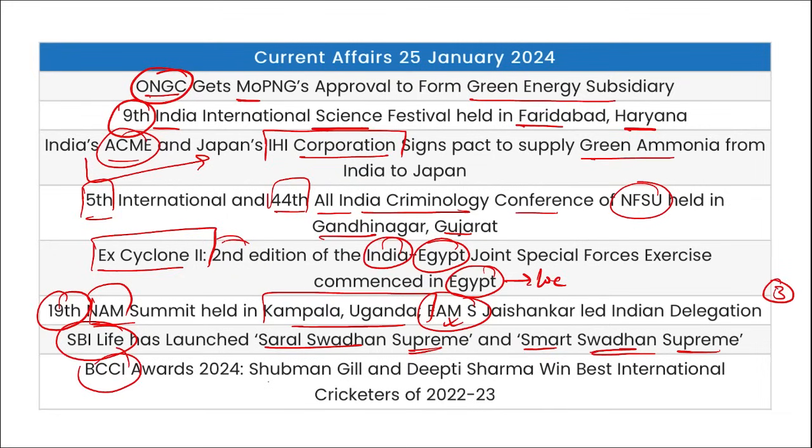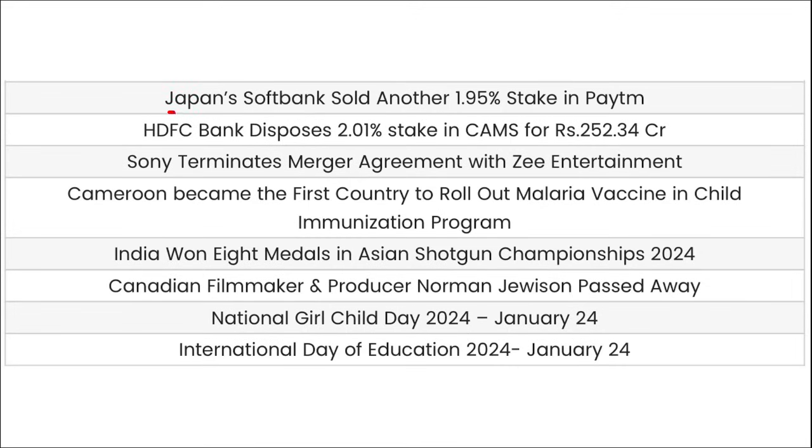Then BCCI launched awards, and these awards were presented to Shubman Gill and Deepti Sharma. Shubman Gill was awarded Best International Male Cricketer of 22-23 and Deepti Sharma won the Best International Female Cricketer for 22-23.